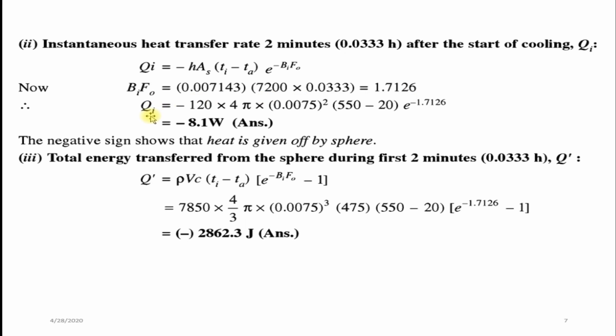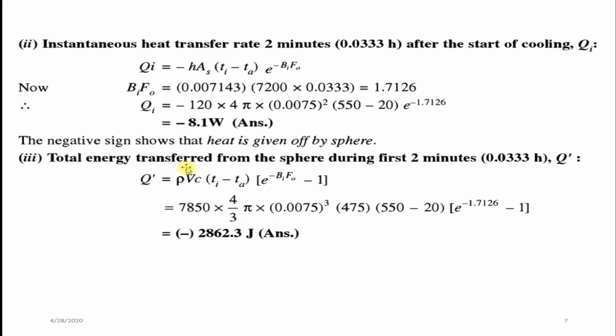Finally, if you substitute in this equation, you will get the instantaneous heat transfer rate as minus 8.1 watt. Similarly, in the above equation, the negative sign shows that heat is given off by the sphere, that is heat rejecting from the sphere.